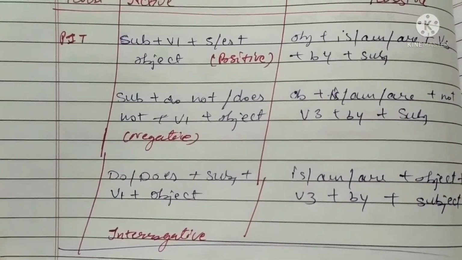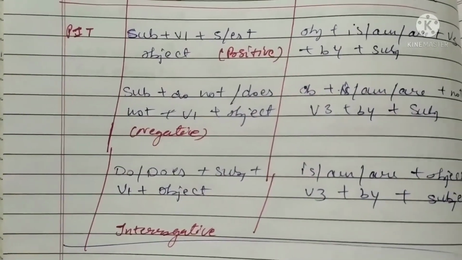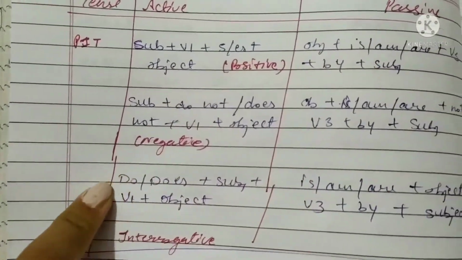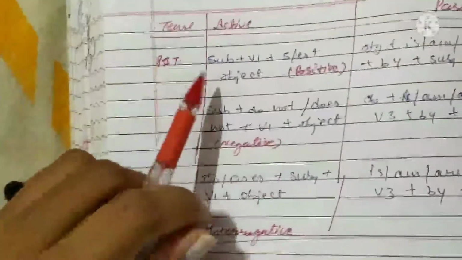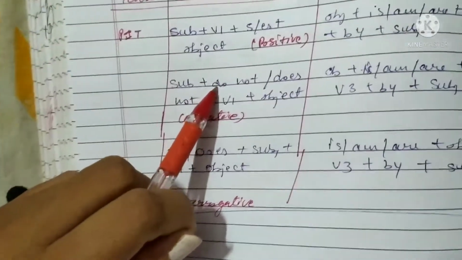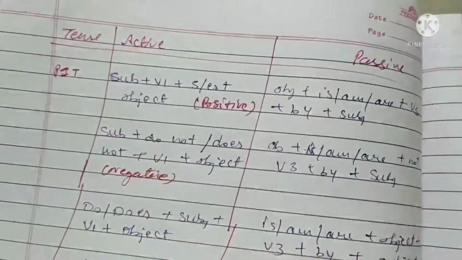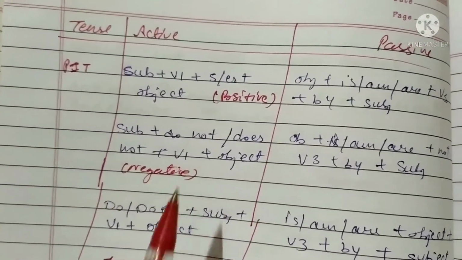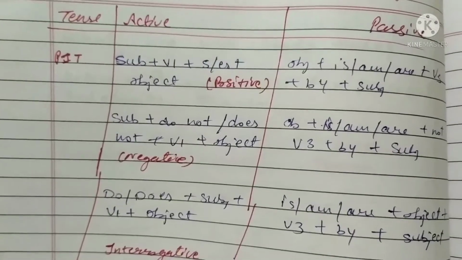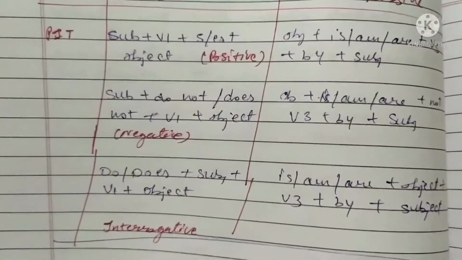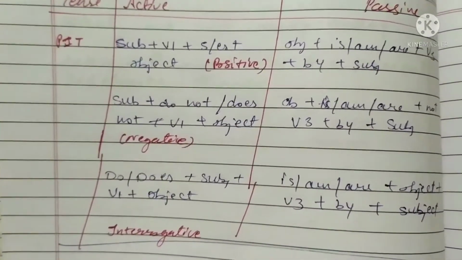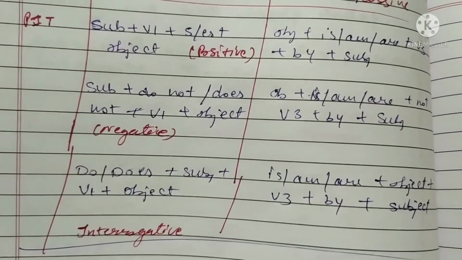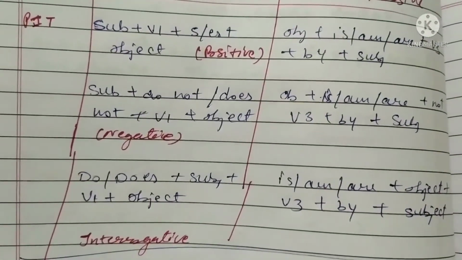Keep this in your mind: in this active voice, the subject does not use is, mr. But when we are talking about any subject with a helping verb, we use do or does not here. Then when you make an interrogative, you use do or does before the subject. And in does not, after the helping verb we use not. You can see this picture.